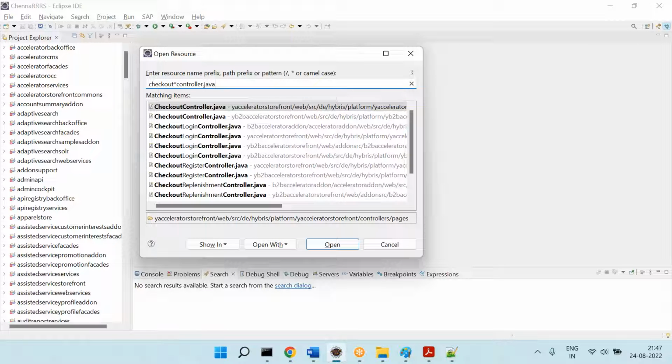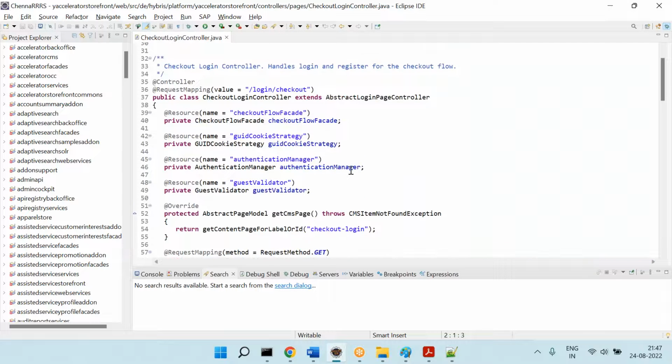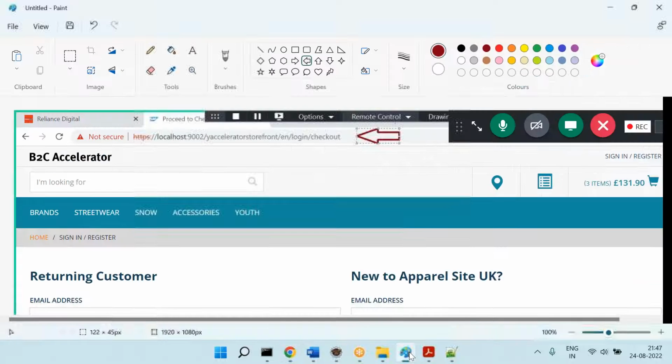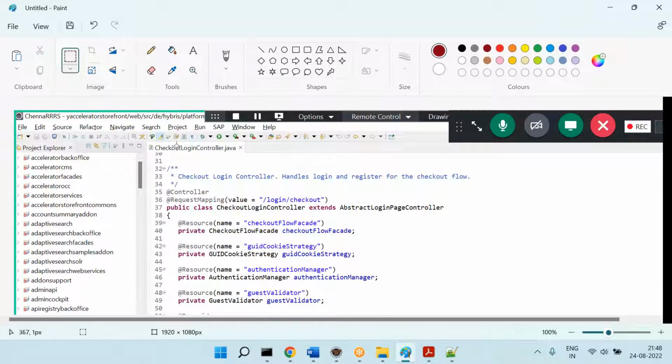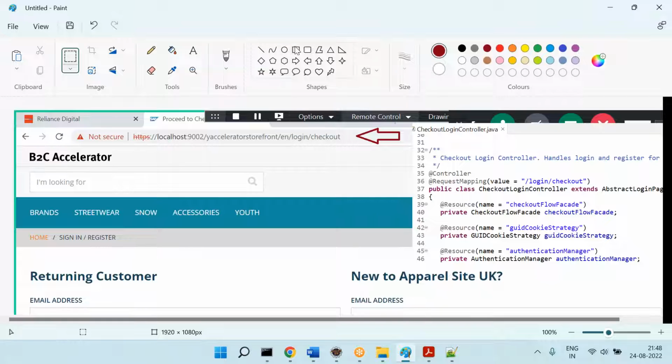You can see there are so many checkout controllers. Right now it is CheckoutLoginController.java. This is exactly matching with the current requirement, right? This is how you need to find the corresponding code quickly. Now you can see slash login slash checkout is exactly matching with the controller.